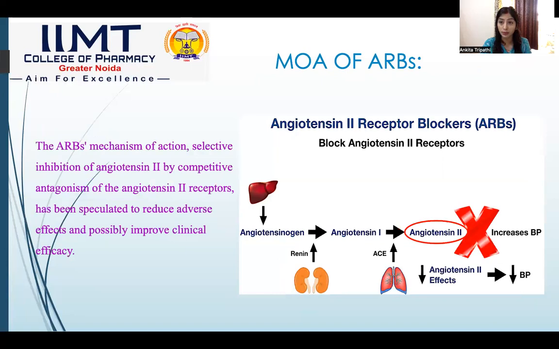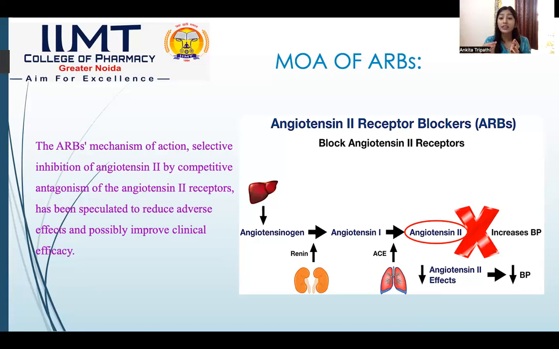Now, coming to the third point, that is mode of action of ARBs, that is angiotensin second receptor blockers. Once the conversion has been done, angiotensin 1 is converted to angiotensin 2 with the help of ACE enzyme, it binds on its receptor and activates the release of aldosterone. Apart from that, it also helps in vasoconstriction.